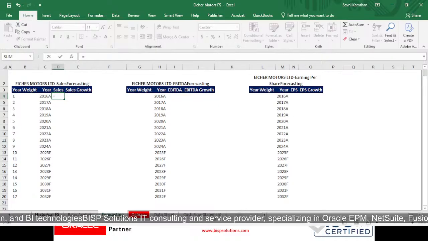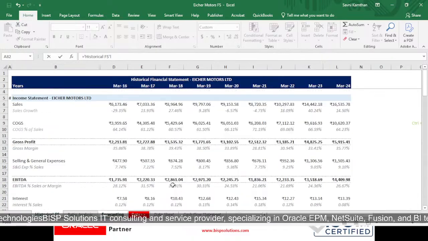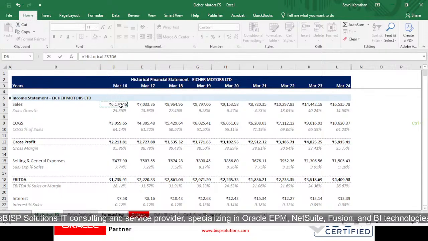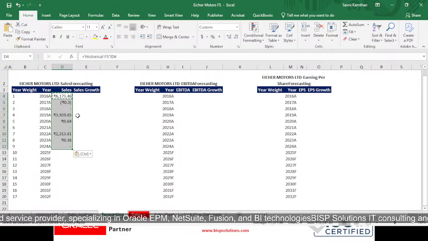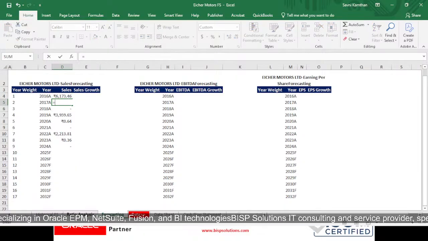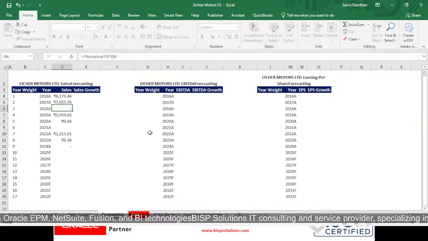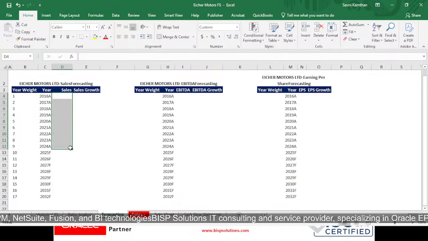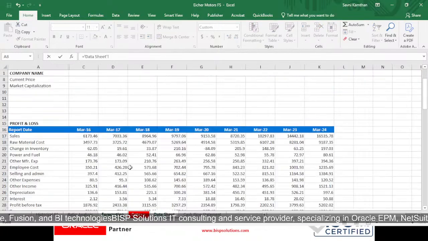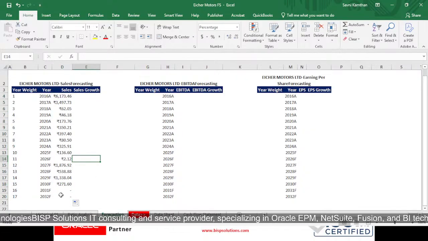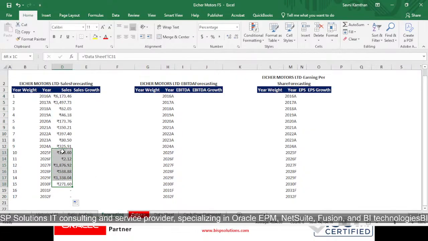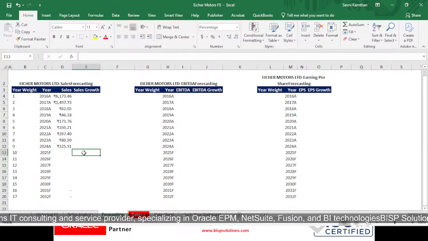So what will I do? I will go to my historical financial statements and link it with my sales over here. Control+C and drag it till 24, as we have data till that place only. So it will be taking different data, or we can do one thing for sure, equals to data sheet. So yeah, it is taking the whole data, right?